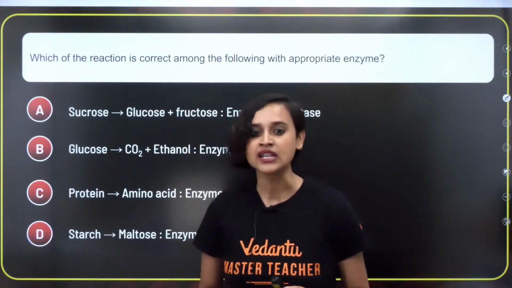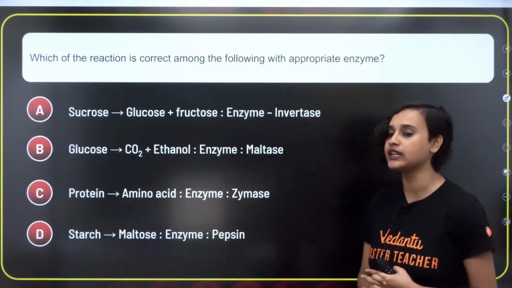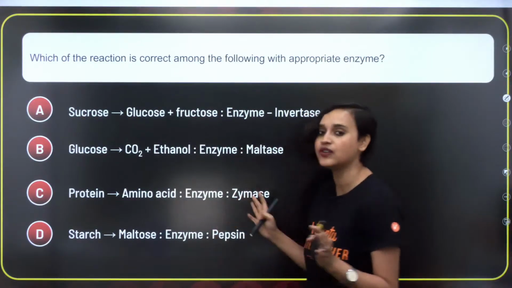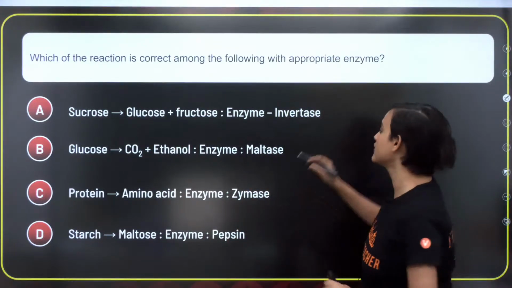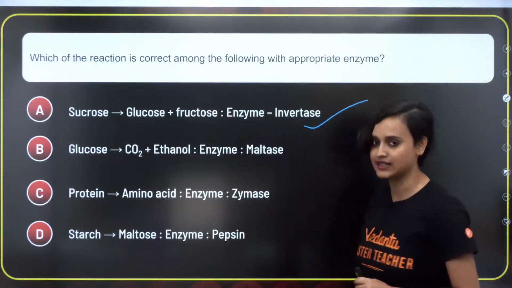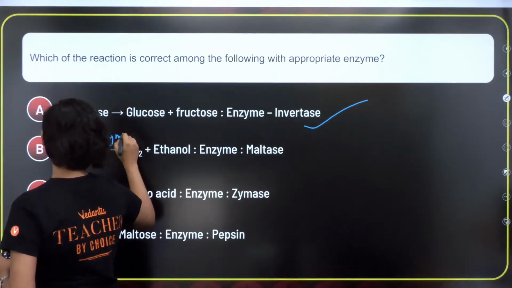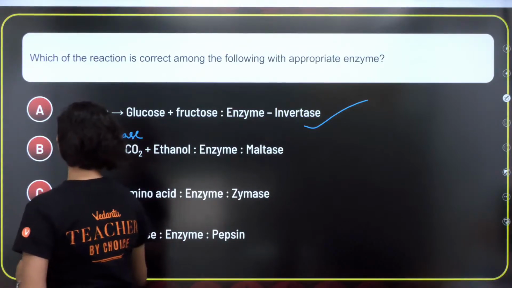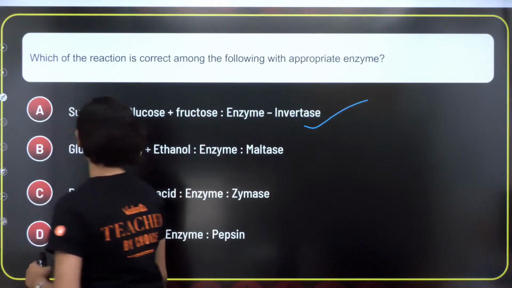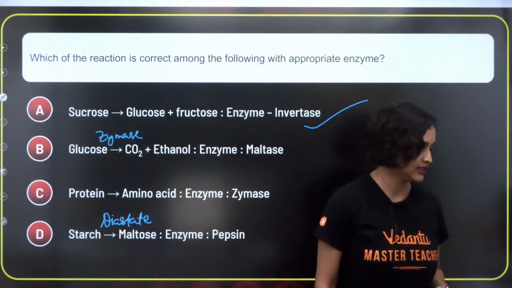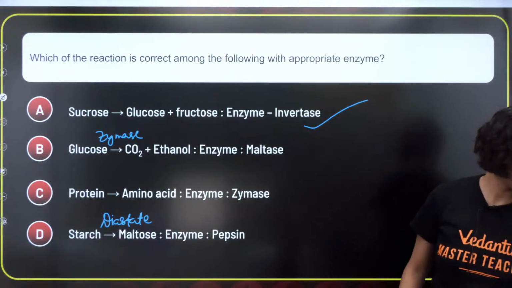Yes, it might. Acha, which of the reaction is correct among the following with appropriate enzyme? Once again, very easy. Everybody knows that sucrose will give glucose plus fructose. Enzyme that will be used is invertase, isn't it? Yes, in this case, why is it wrong? Because here zymase is used. Here zymase is used. Here diastase is used. Right, everybody? Am I right? Tell me, guys, am I right?